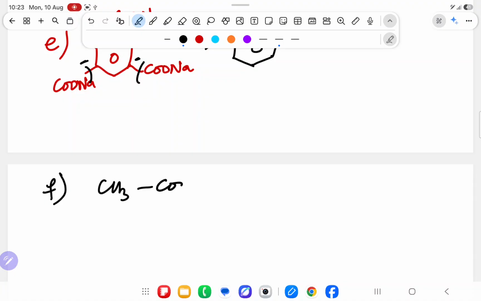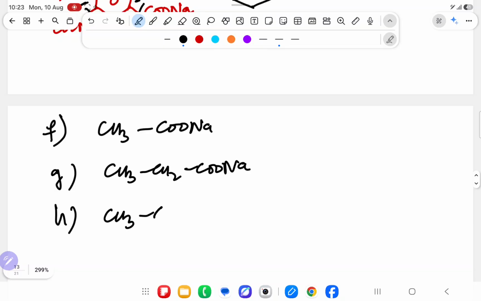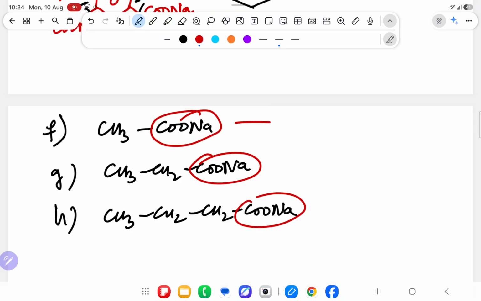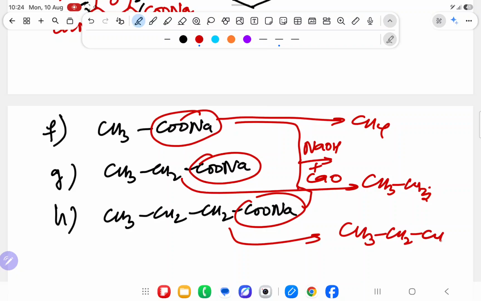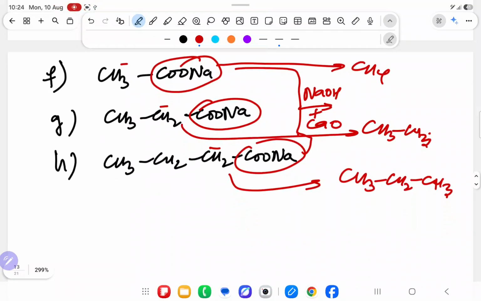If you take CH3COONa, if you take CH3CH2COONa, if you take CH3CH2CH2COONa, what are you doing? Every time you are removing COONa, and every time you use the one reagent, NaOH plus CaO. The first gives us CH4, one extra hydrogen coming. The second gives CH3, where CH2 becomes CH3. The third is also CH3, where CH2 becomes CH3. This is happening, minus, this minus. It means you are removing COONa. So what will you say?